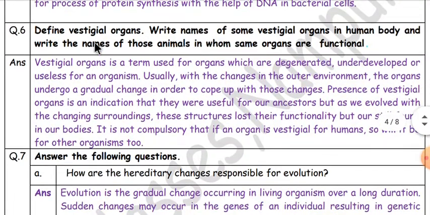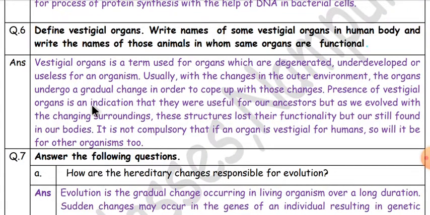Question 6. Define vestigial organs. Write names of some vestigial organs in human body and write the names of those animals in whom some organs are functional. Vestigial organs is a term used for organs which are degenerated, underdeveloped, or useless for an organism. Usually, with the changes in the outer environment, the organs undergo a gradual change in order to cope up with those changes.